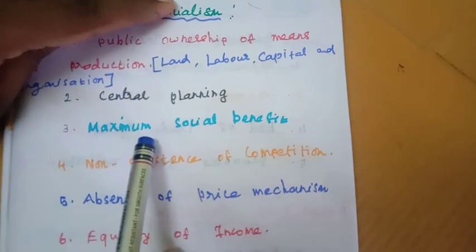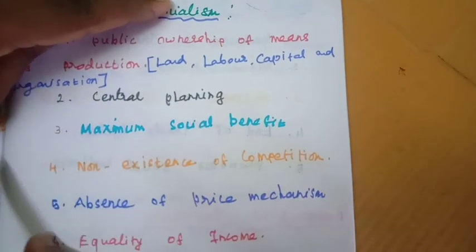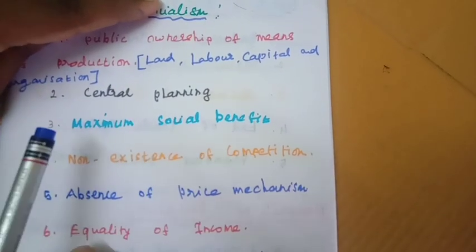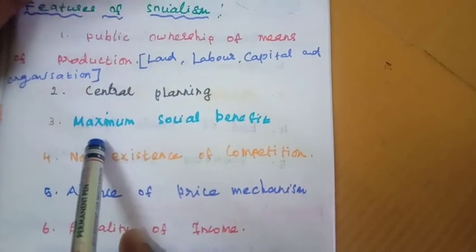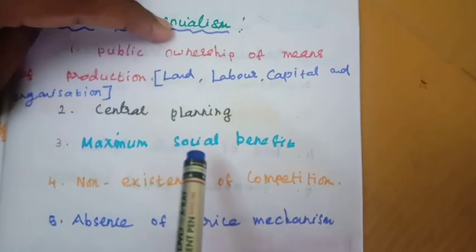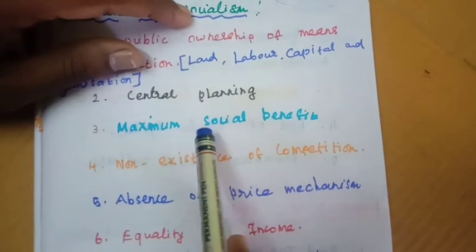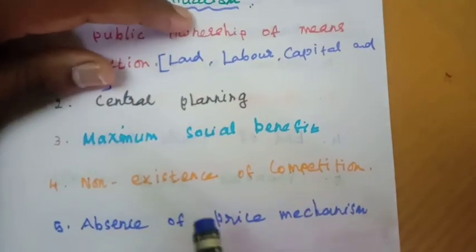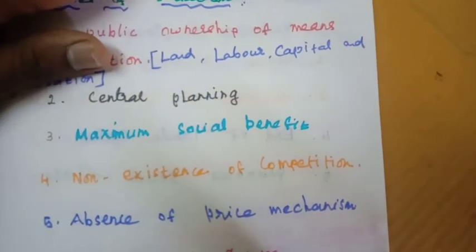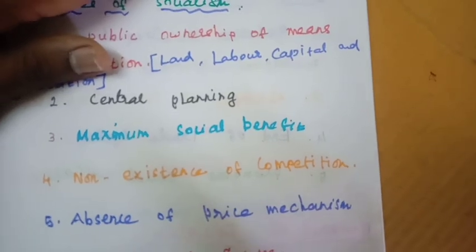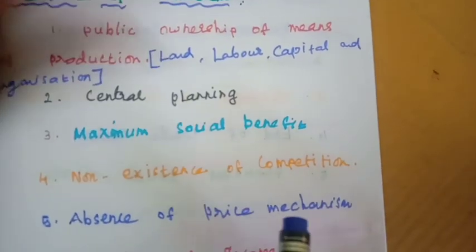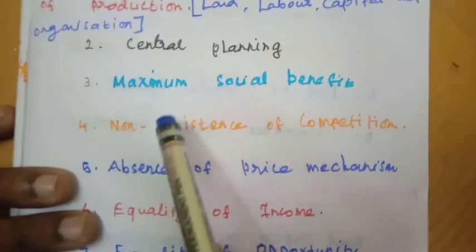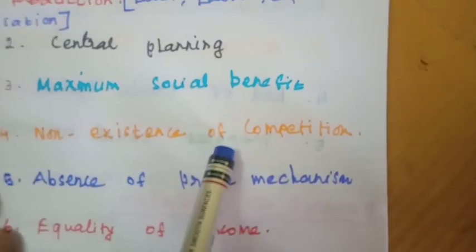The third point is maximum social benefit. Earlier we discussed the capitalist economy, where only private welfare is important. Here in the socialist economy, social benefit or social welfare is the very important motive for the socialist country. Social welfare is the guiding principle behind all the economic activities. Investments are planned in such a way that the benefits are distributed to society at large in the socialist economy.